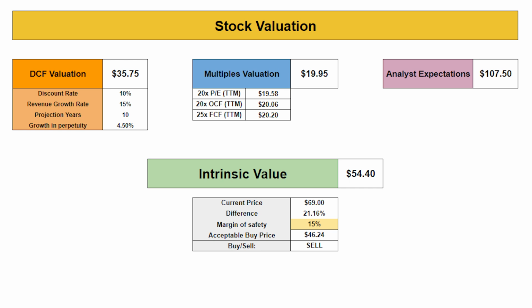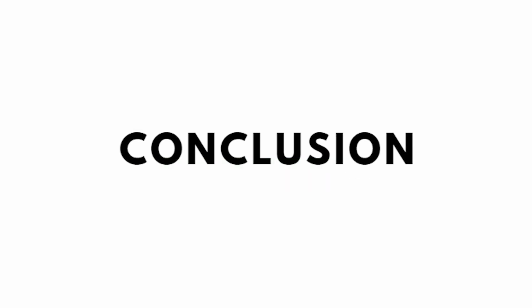Thirdly, the analyst target price is $107.5. Putting it all together, we get an intrinsic value of $54.4, and using a 15% margin of safety, we get an acceptable buy price of $46.2, suggesting that the stock at the current levels is overvalued. To wrap up my analysis, I rate Shopify as a hold. Personally, I would consider investing in it only if its price dropped to sub 40 levels.